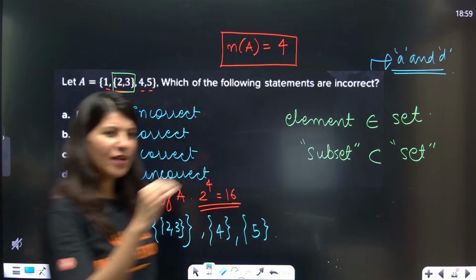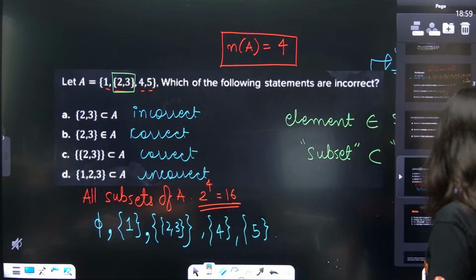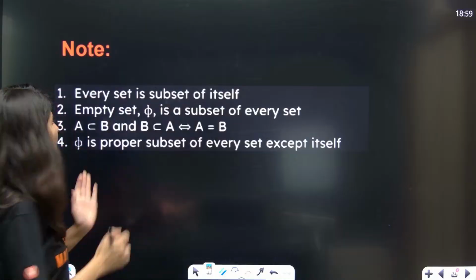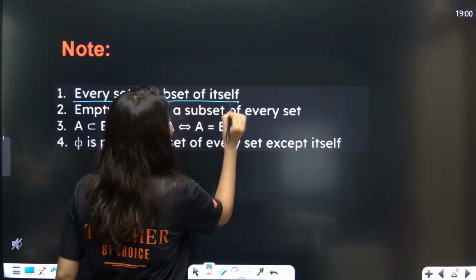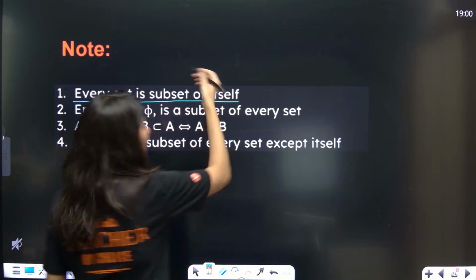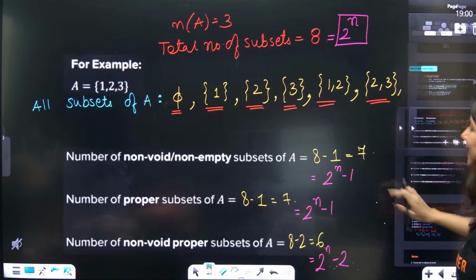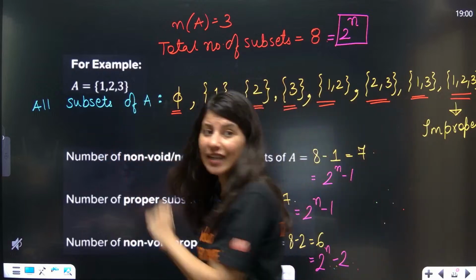All right. Now, a few points you need to know about subset or proper subset. First of all, every set is a subset of itself. Definitely. Do you remember when I was listing the subsets of A?